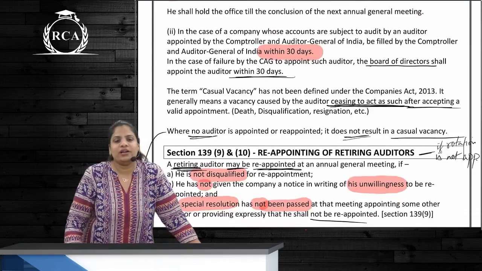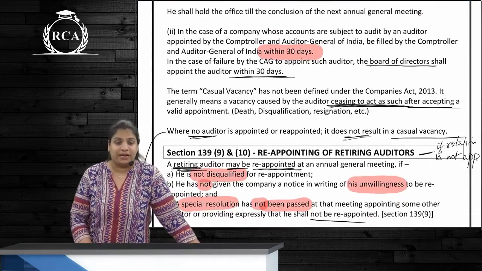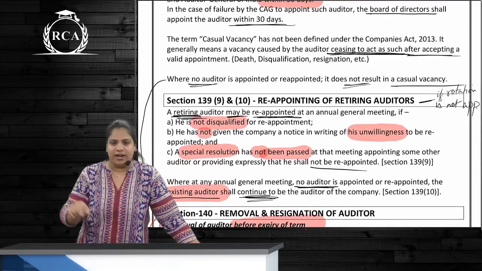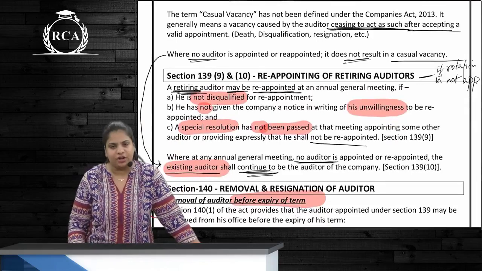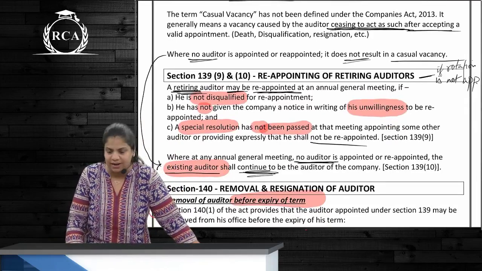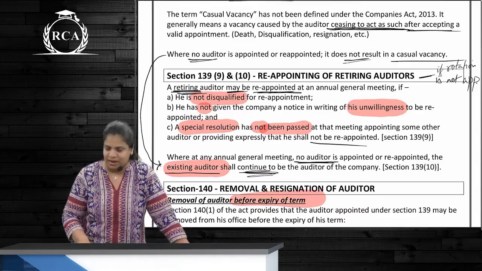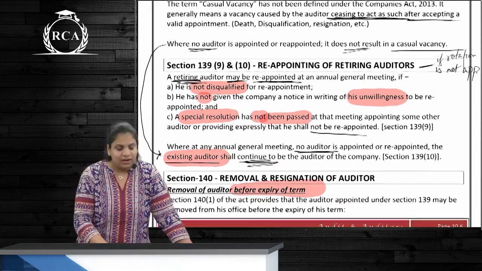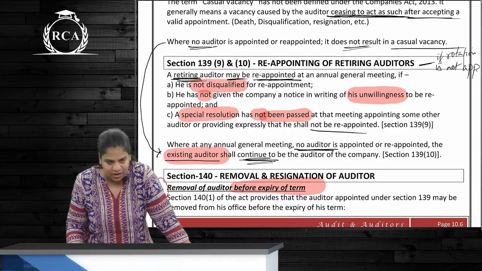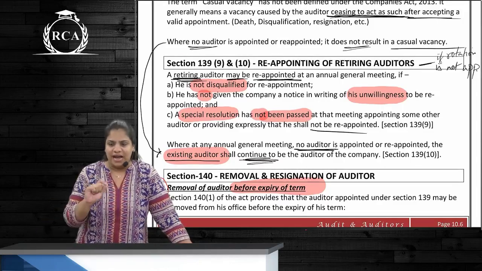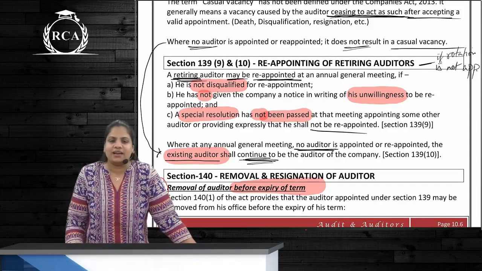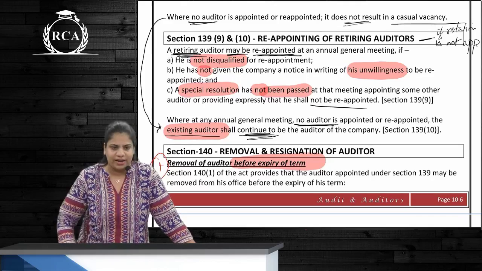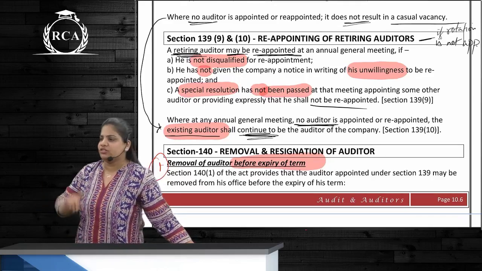What else? If an auditor is not appointed or reappointed at a general meeting, is it considered a casual vacancy? No. What will happen then? The existing auditor only will continue till such time as an auditor is appointed. If rotation provisions are not applicable, the same auditor is going to be reappointed unless these 3 things. Firstly, he will be appointed if he is not disqualified, if he has not given his unwillingness, and if an SR is not passed that some other person should be appointed or he should not be appointed. If this is not there, then the same auditor only is going to continue.